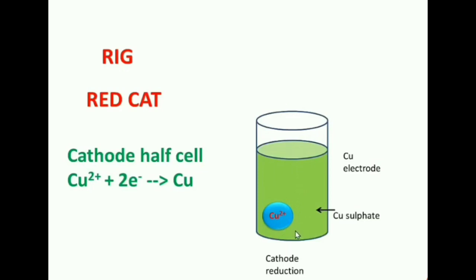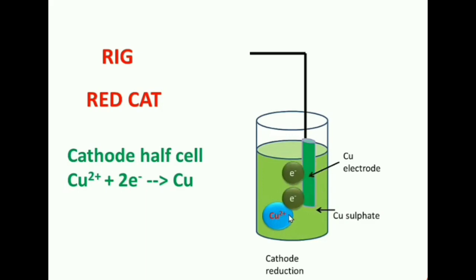The next half cell of Daniell cell is copper rod dipped in copper sulfate solution. You know, copper sulfate solution consists of Cu2+ and sulfate ions. The 2 electrons released from the anode half cell come to the solution and are accepted by Cu2+ ions to form copper atoms.